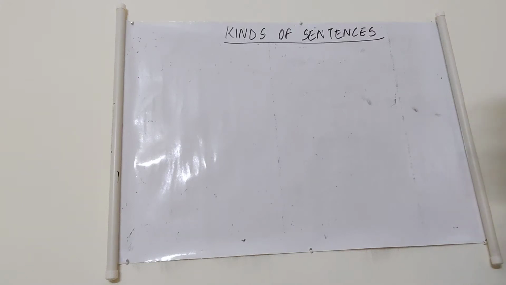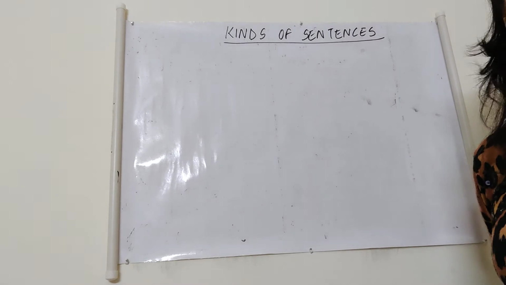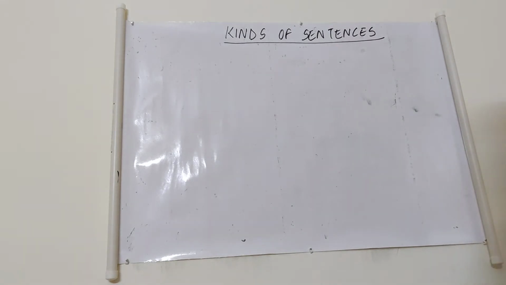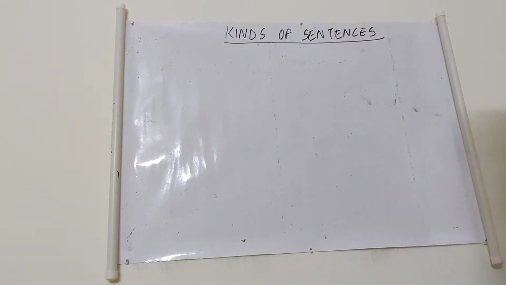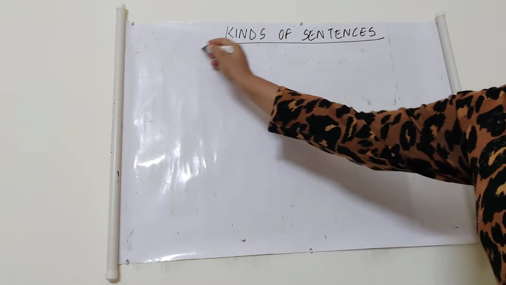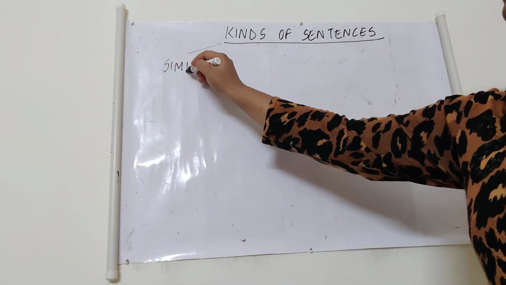Good morning, children. Today, we are going to start with the very first chapter of the second term, kinds of sentences. I hope you have done this in class 7, but again, we are going to do it in a little detail. On the basis of construction, the sentences are divided into various types. The first is the simple sentence.